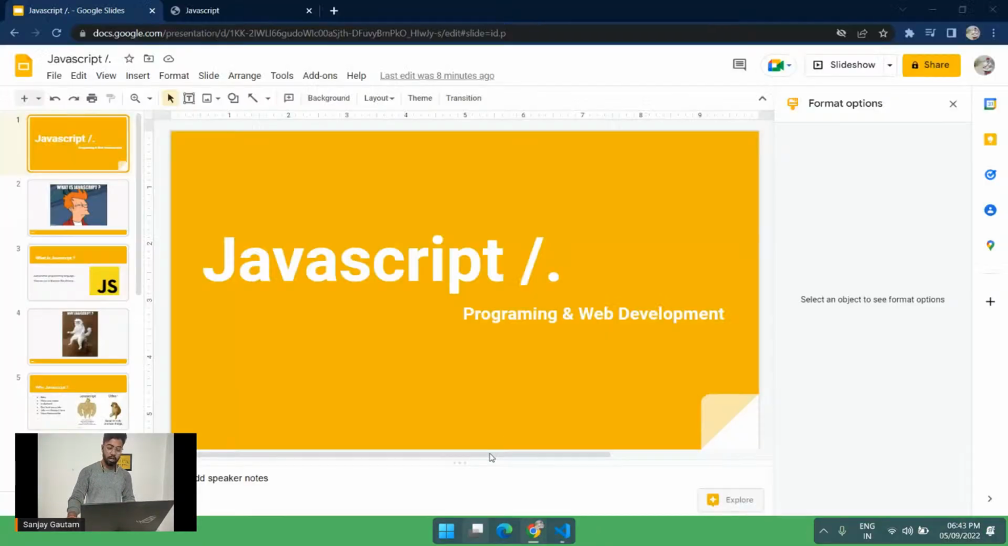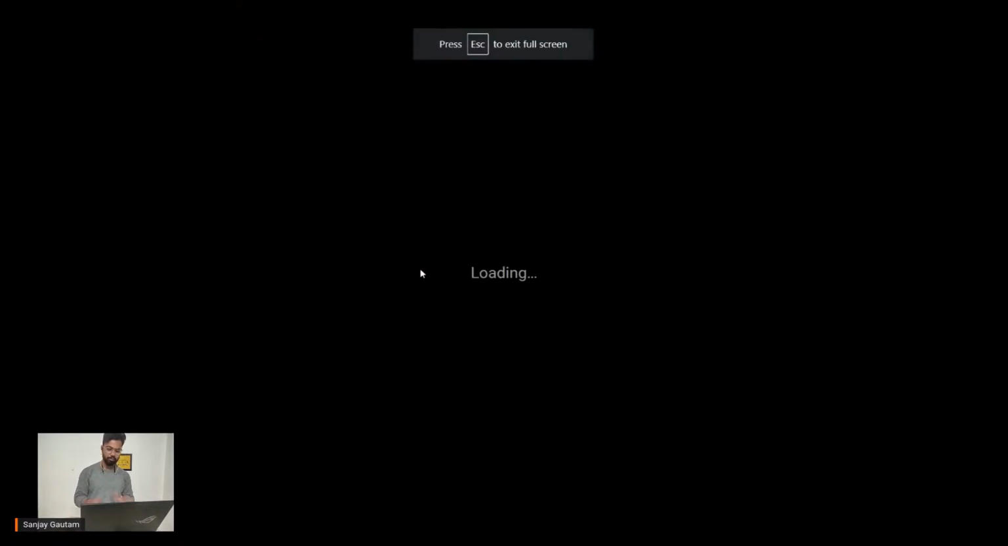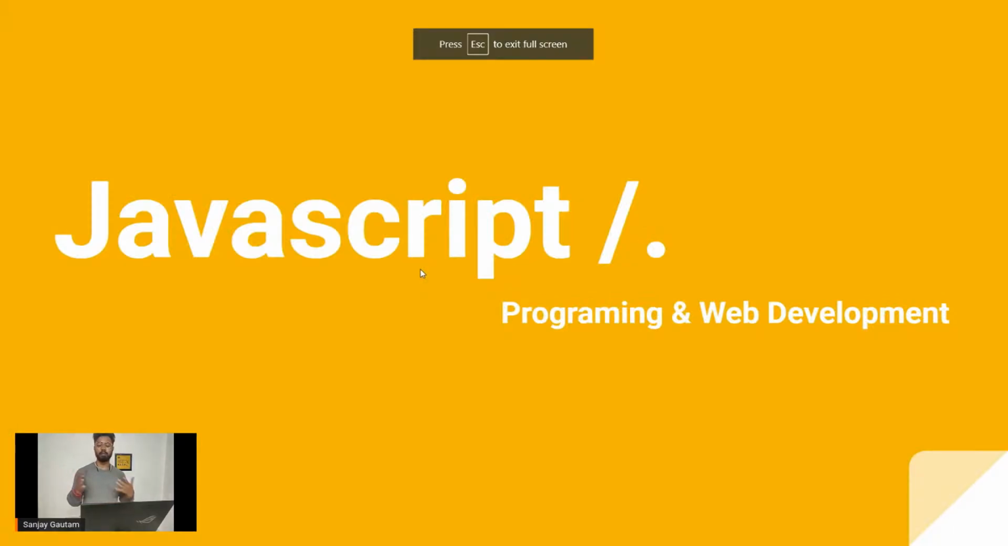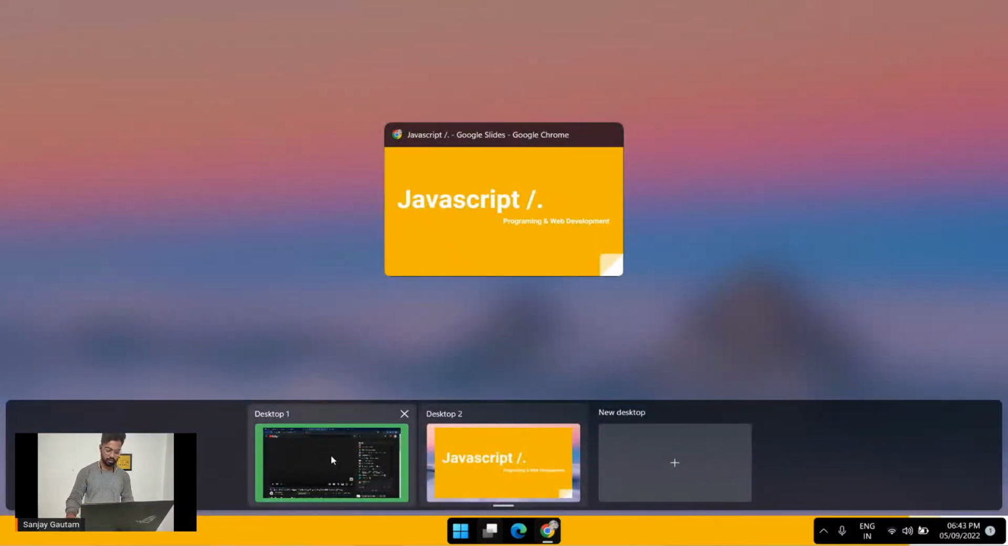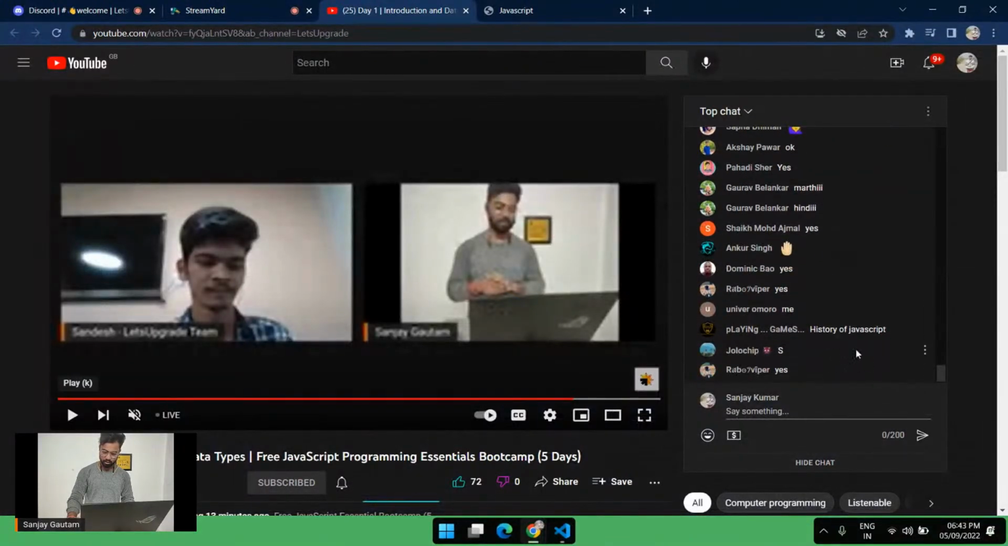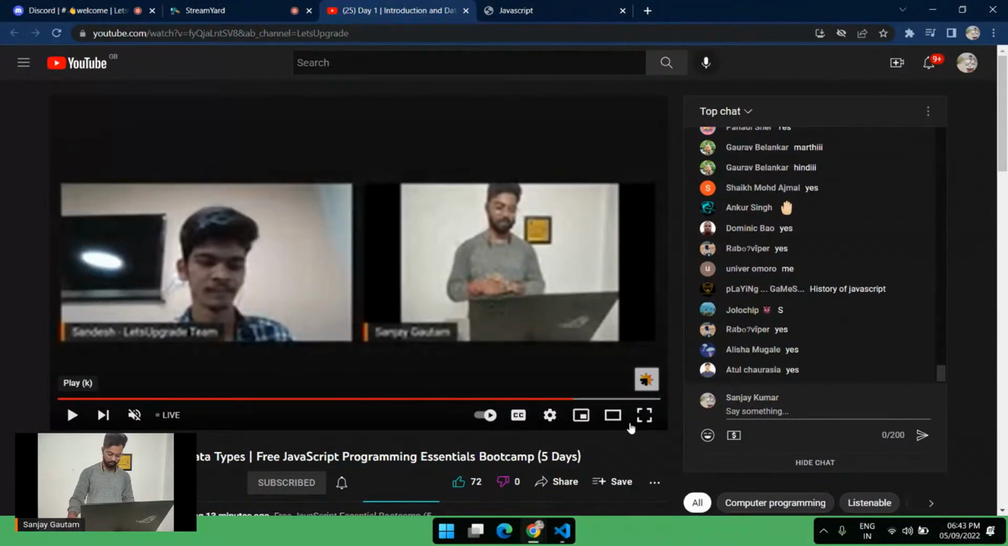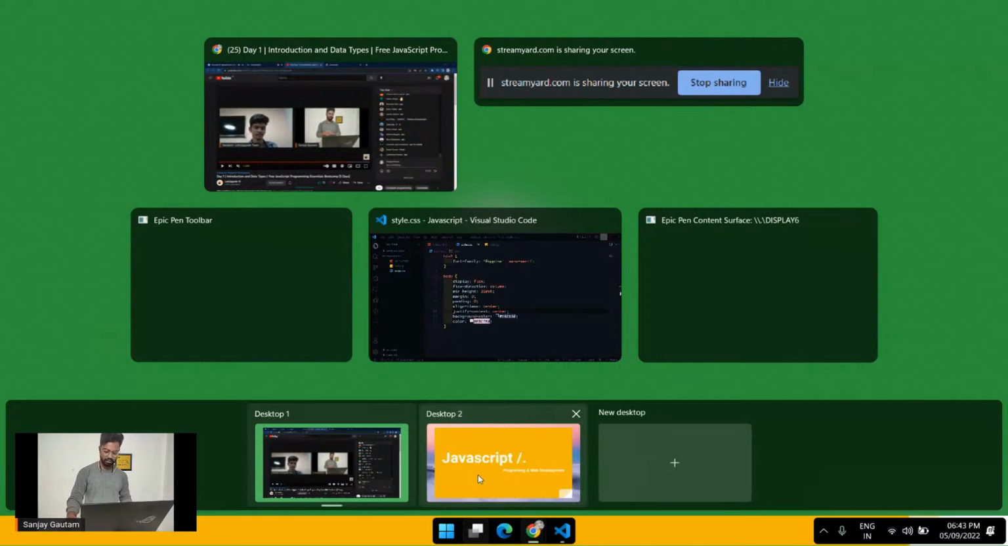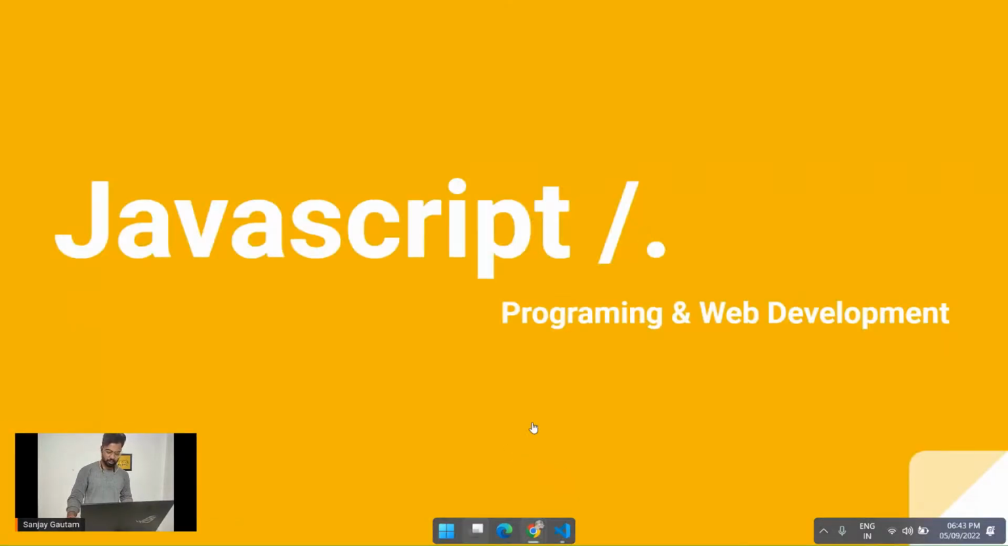Let me know if you're able to see the slide as well. Control F5. I am switching to a different desktop right now, so is it visible to you? Let me give it a quick check. If it is visible, you will just say yes. Okay, that's great. It's visible. Now let's start the session. Enough of talking.